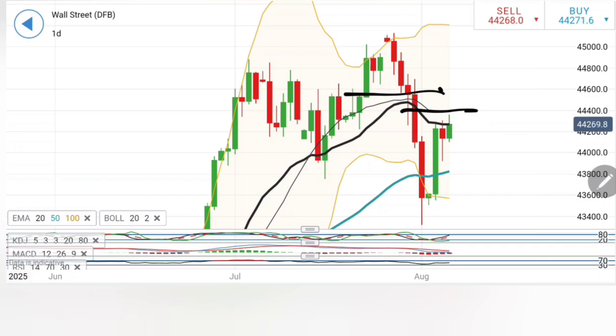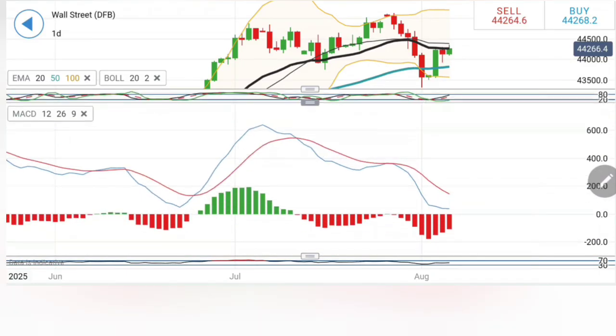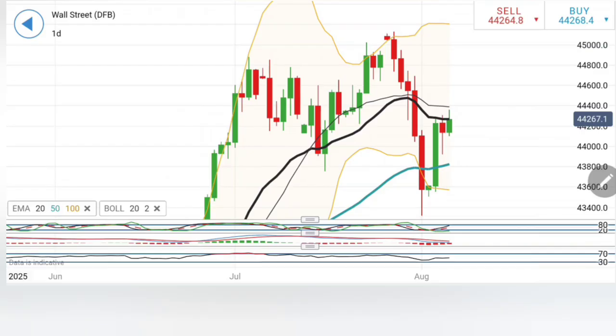Beyond this, expect it to move towards 44,550, 600 as the next target zone, and in fact 44,700 will be seen. Today's move is going to decide the future of US30, and it could be a swingful day where I will say till 44,000 or 43,920, do not treat this as bearish. Only and only if it trades below 44,000 and 43,920, you can see this as bearish. The stochastic is rising while the MACD is trading bearish and the RSI is flat here.